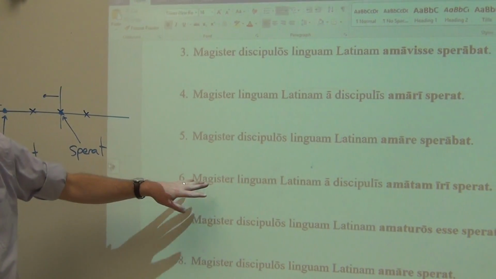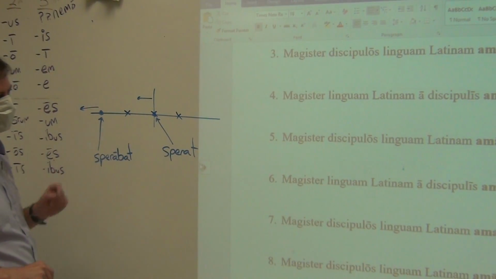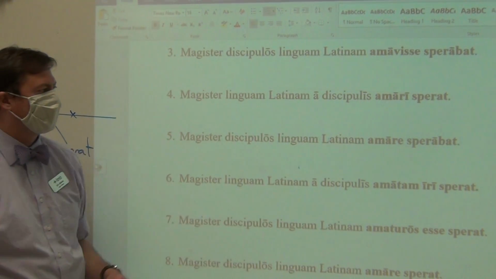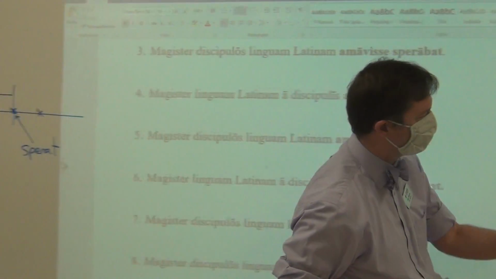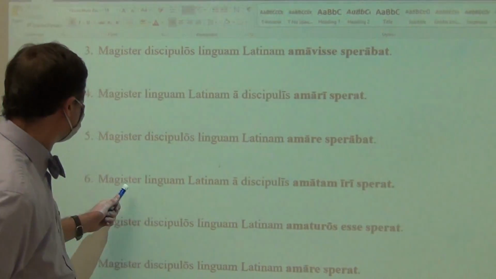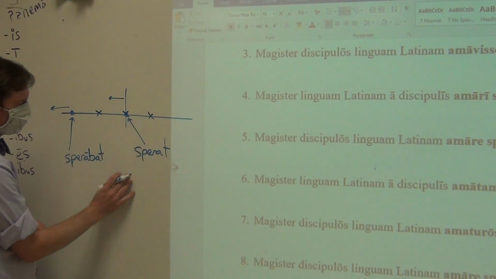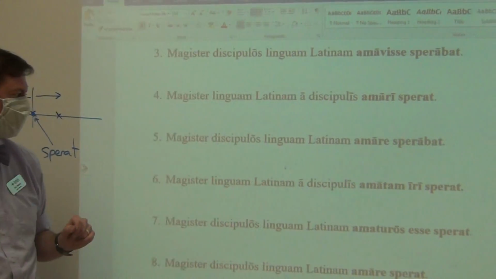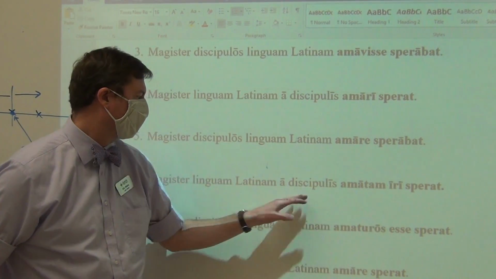Number 6. The teacher hopes. Right now in the present, the teacher is doing the hoping. Hopes that the Latin language, here is again your future infinitive. Future passive infinitive that you can see over here, the perfect passive participle plus iri. And so it's going to say, the teacher hopes that the Latin language, we are starting off here in the present with sperat. We need the future infinitive to occur after the present, and what is that time period? The future. Make it passive. The teacher hopes that the Latin language will be loved by the students.